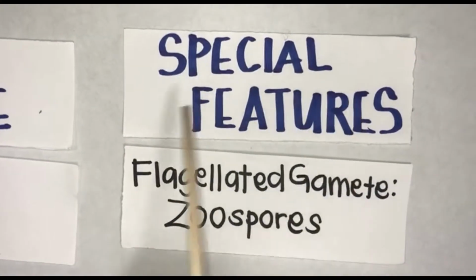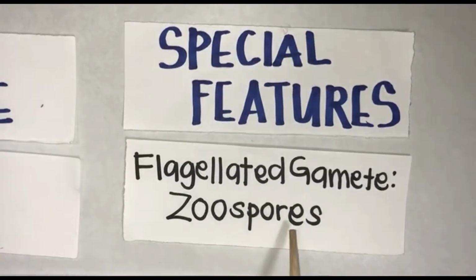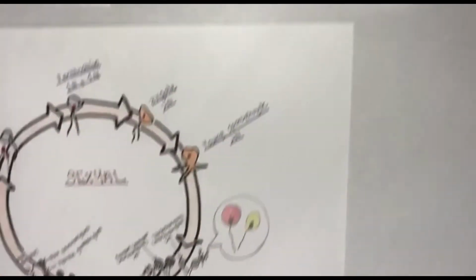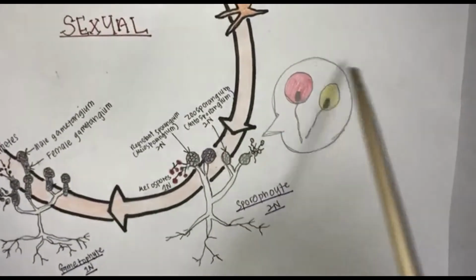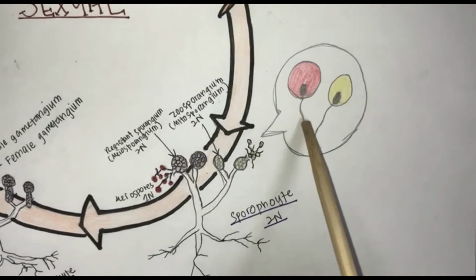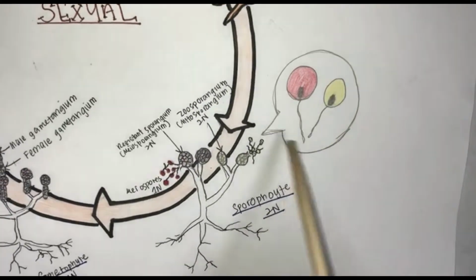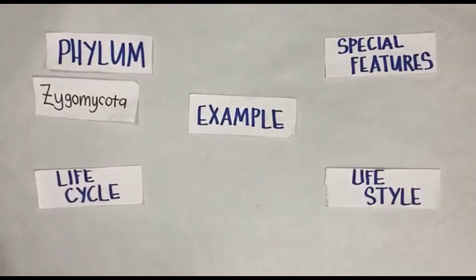Next, we continue with special features. The gamete is flagellated, which helps the gamete to move. As you can see, this is the structure of the flagellated gamete that contains the flagellated tail that helps the gamete to move. So the next phylum is Zygomycota.